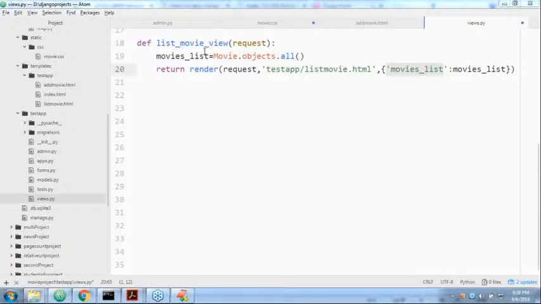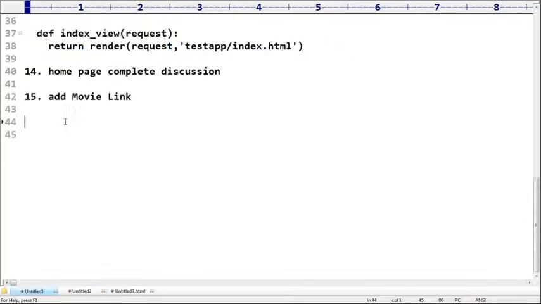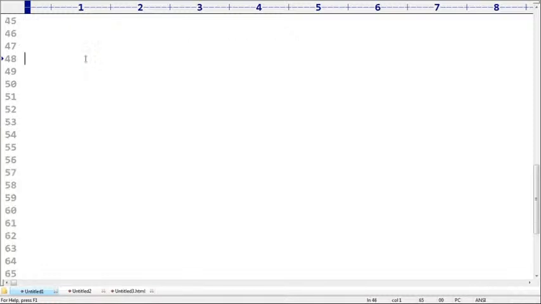What is a form? What is a model based form? Do you know what various things we use in this concept? Can anyone please tell? We use the templates concept. Next we use the forms concept and model based forms, the model forms concept, and we should be aware of the model concept.